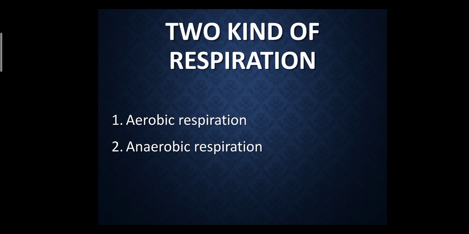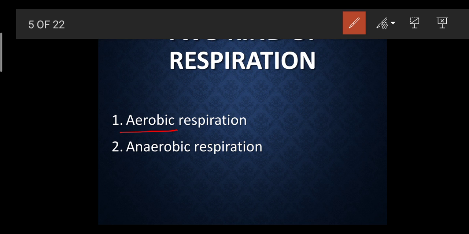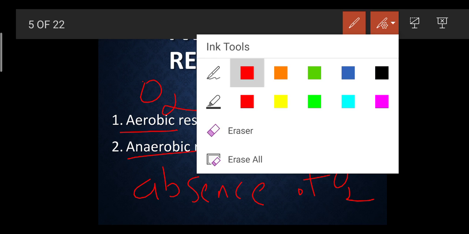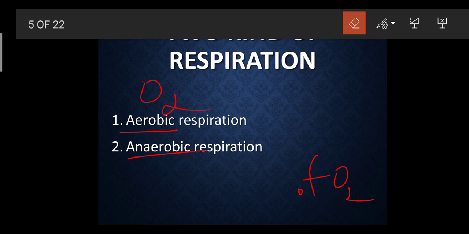We have already completed about this part, aerobic respiration and anaerobic respiration. What do you mean by anaerobic respiration? Aerobic respiration means in the presence of oxygen, and this is nothing but the absence of oxygen. Anaerobic means insufficient amount of oxygen, not absence, to be more perfect regarding that part.